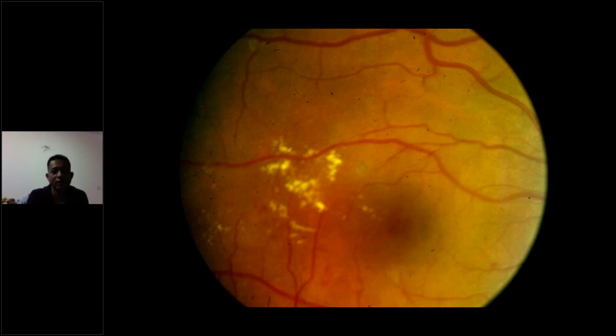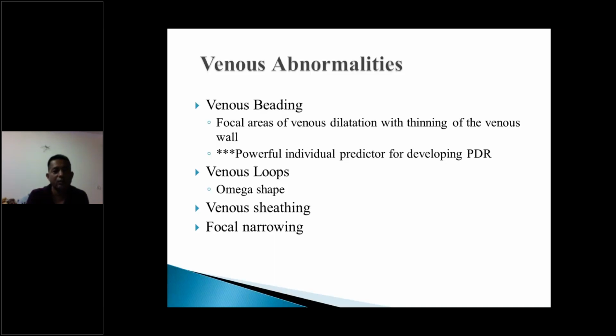Same way, you can see a lot of hard exudate here in this picture. Apart from this, we also see abnormalities in the veins. So we talked about that it's a microangiopathy, but certain signs also develop in the vein, and this occurs in terms of venous beading, looping, or venous sheathing, or focal narrowing. So these venous signs actually are indicators that ischemia is there, and the patient may develop proliferative retinopathy very soon.